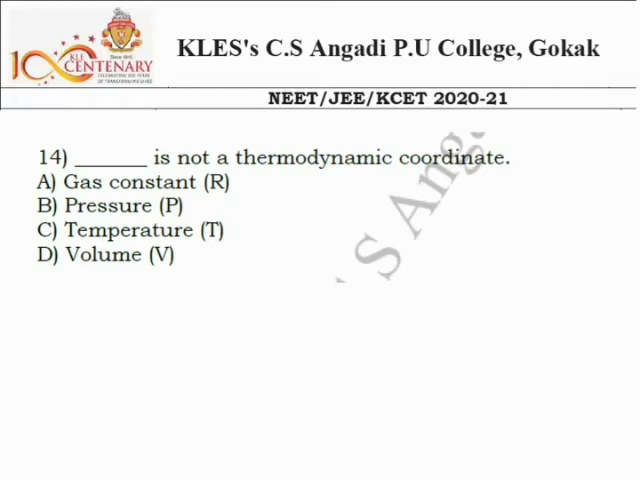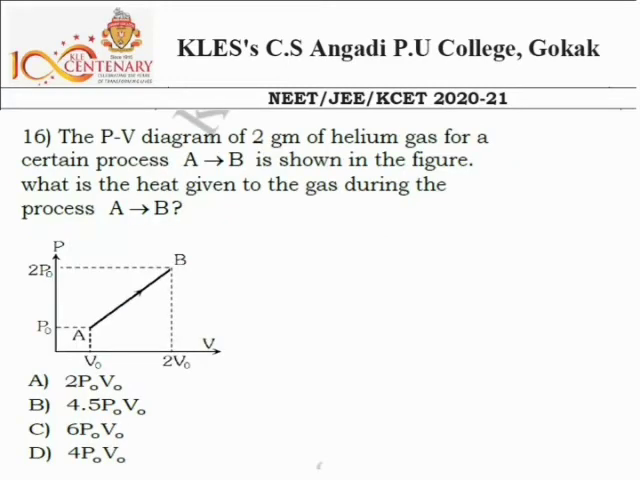Next, question number 14. Which of the following is not a thermodynamic coordinate? Pressure, we know pressure is a thermodynamic variable, temperature and volume. We say P, V, T are the thermodynamic variables. Gas constant is not a thermodynamic variable, it is a constant. So that's why it is not a thermodynamic coordinate. Option A.